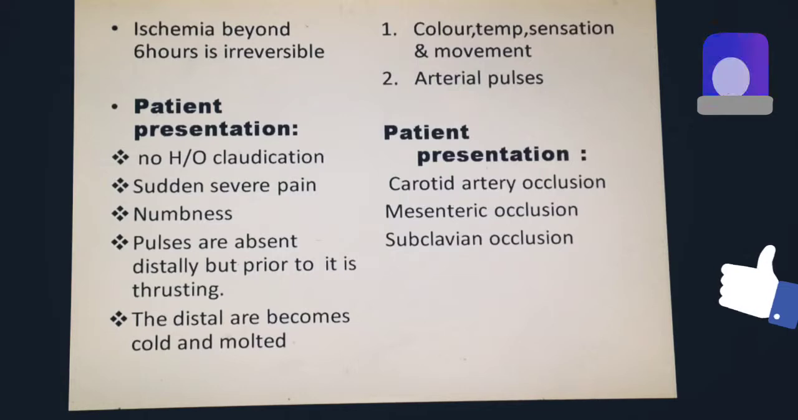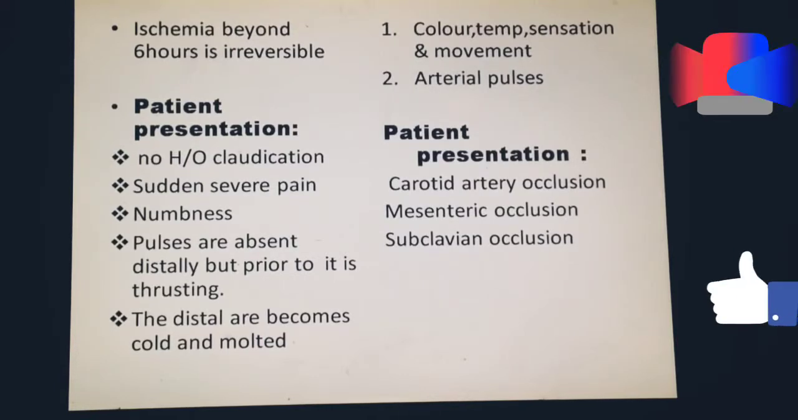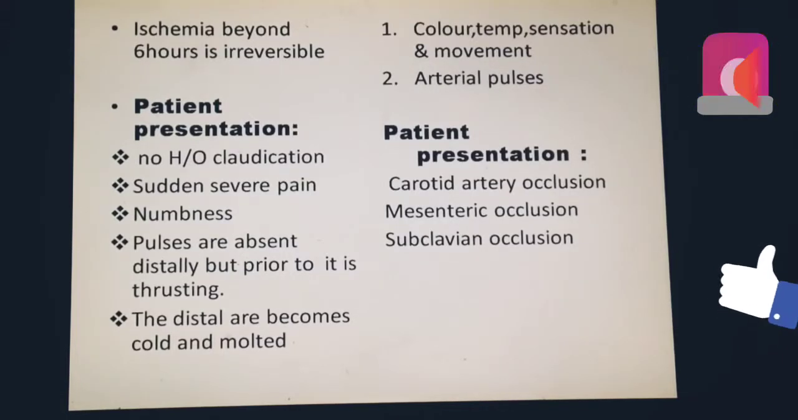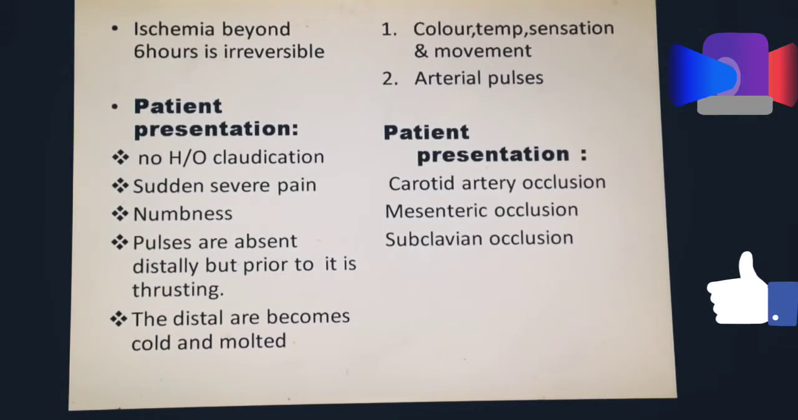If the ischemia is prolonged or is beyond 6 hours, this process is irreversible. The patient comes to us and presents with no history of claudication. Claudication is a cramp-like pain on walking. This is not present on the first step, but it is relieved on standing still. Then we have severe pain, numbness. Pulses are absent distally, but prior to that they are thrusting, and the distal area becomes cold and mottled.